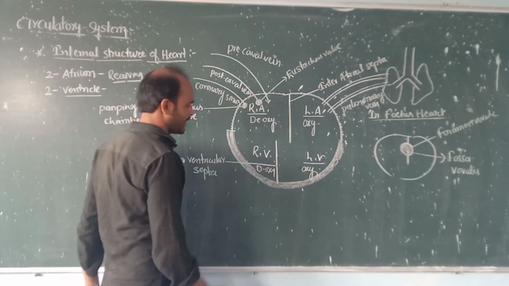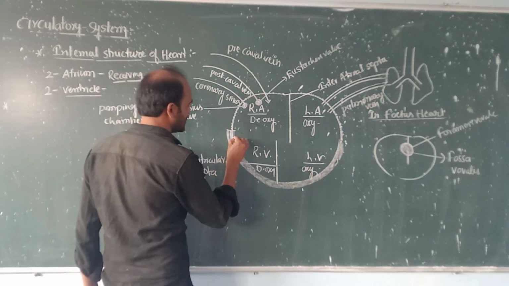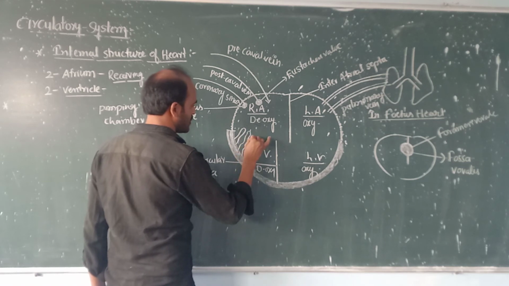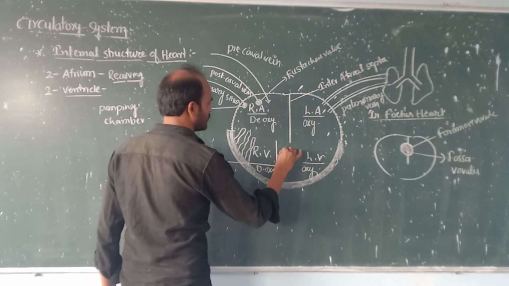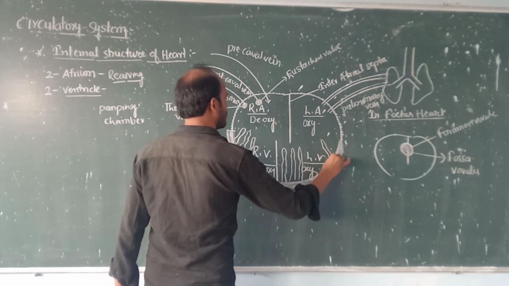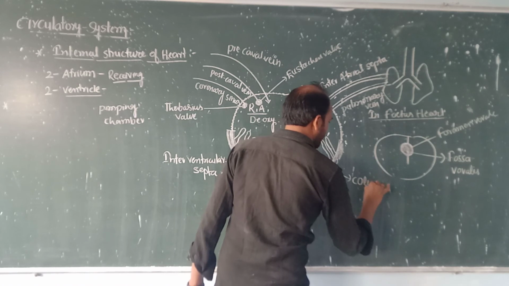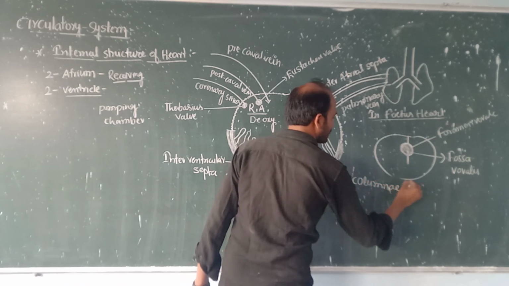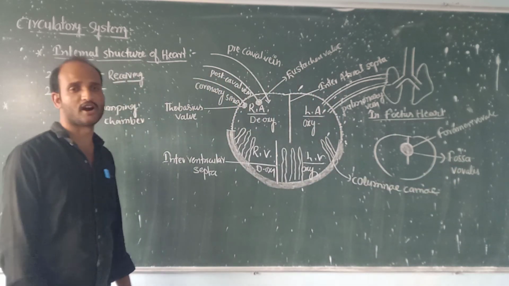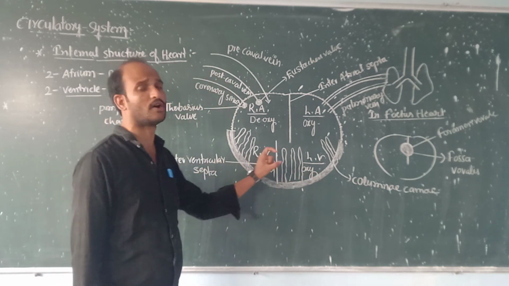Okay. Here on the inner side of the ventricles, finger-like projections hang down into the ventricle. That is called columnae carneae. A number of columnae appear on the inner side of the ventricles.